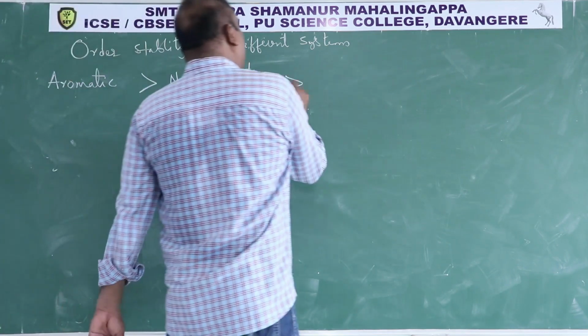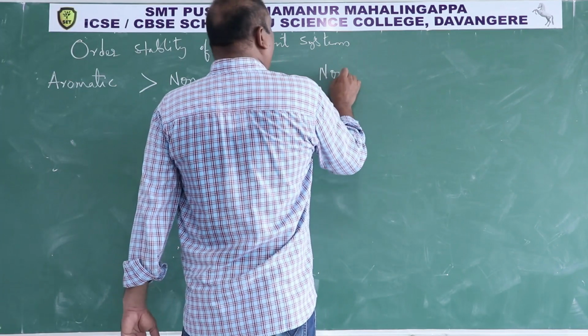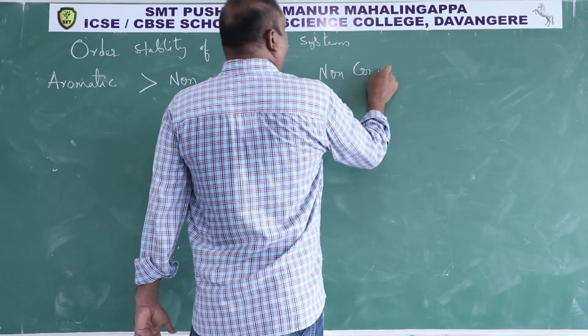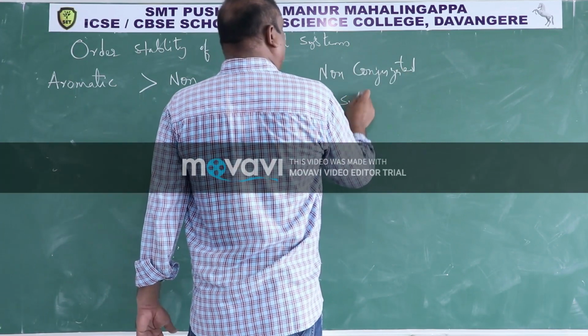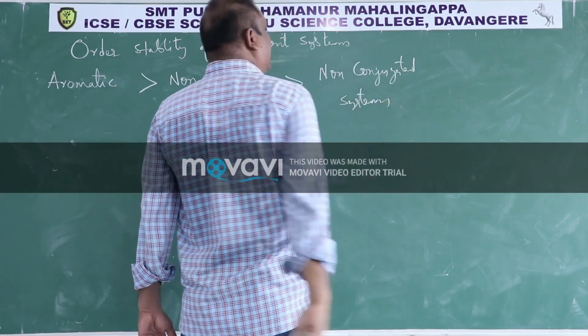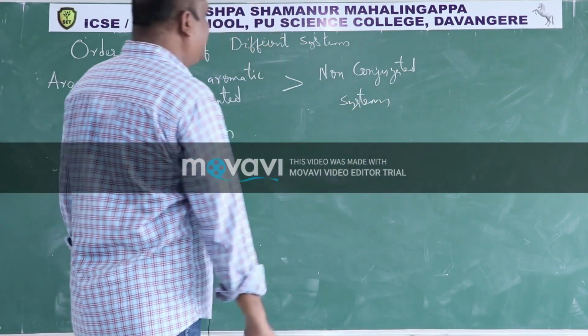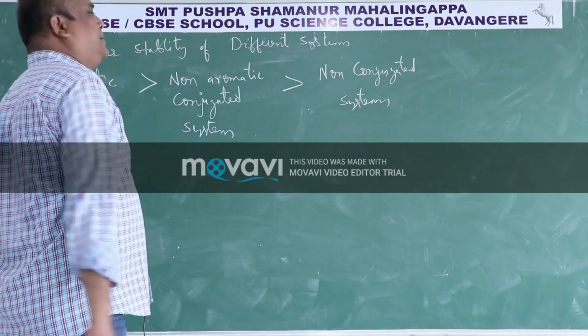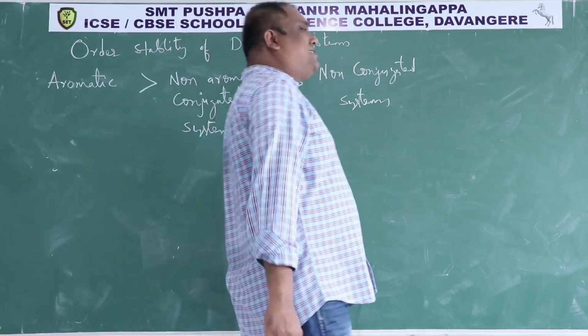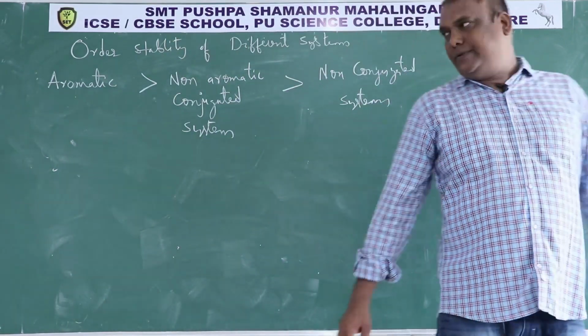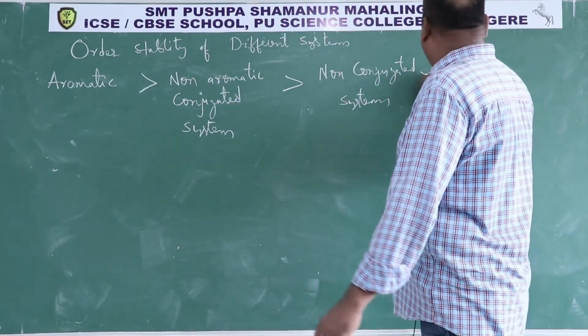More stable than non-conjugated system. Non-conjugated system means like anything, alkenes also, but no conjugation, no resonance, no mesomeric effect like that, because resonance stabilizes the compound. More stable than